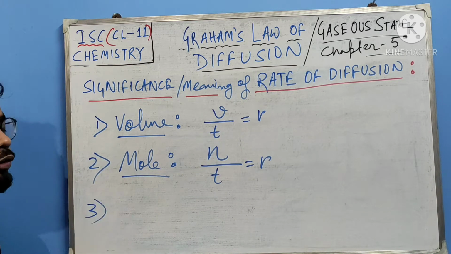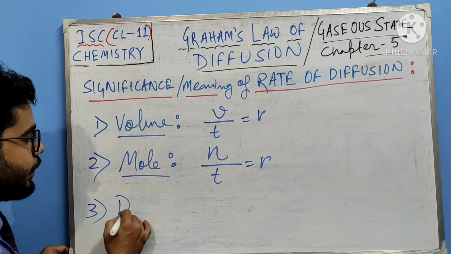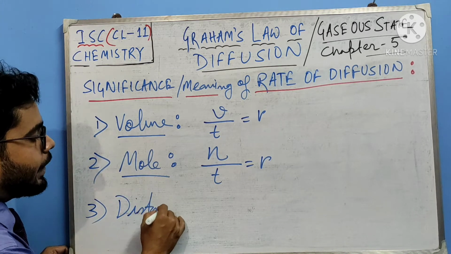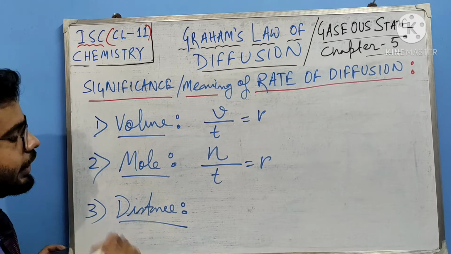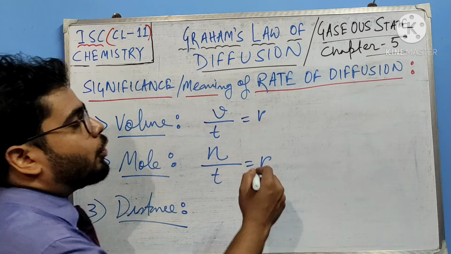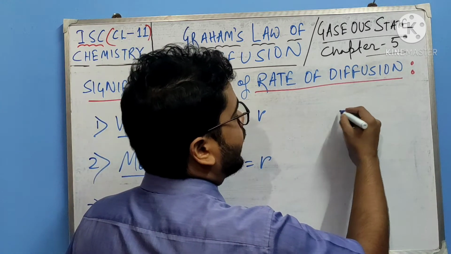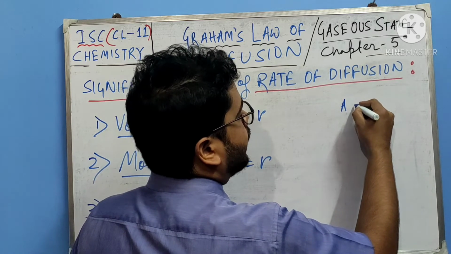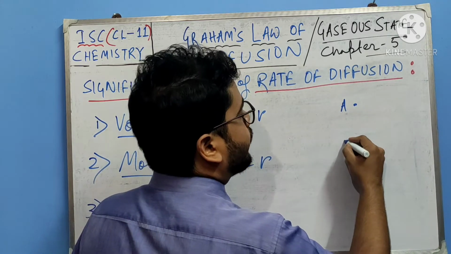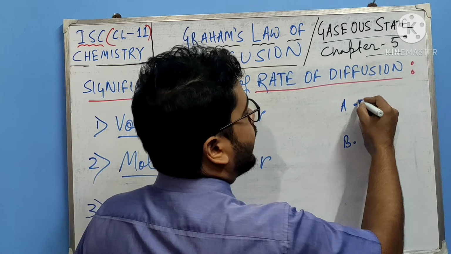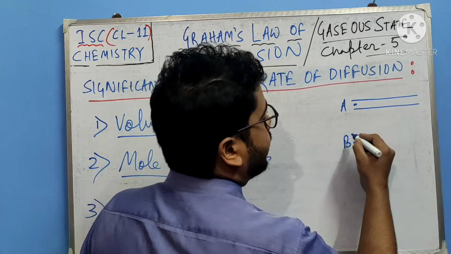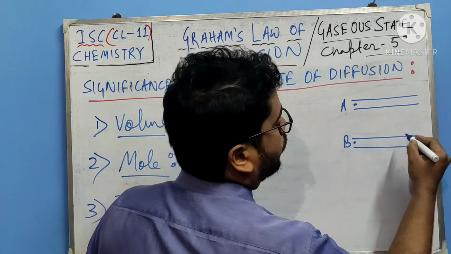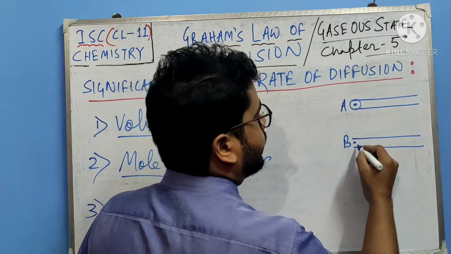The third one, what we can say is distance. Now from here, often the question is about distance. Suppose here one gas is there. Suppose this is the source of A gas and this is the source of B gas, and both of them are inside a pipeline. So what happens basically?